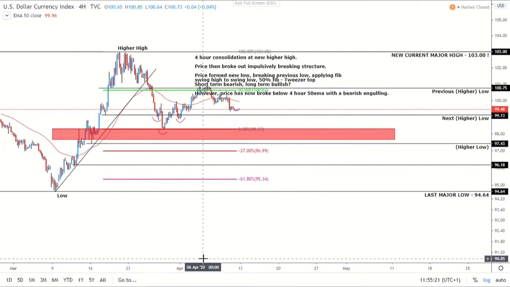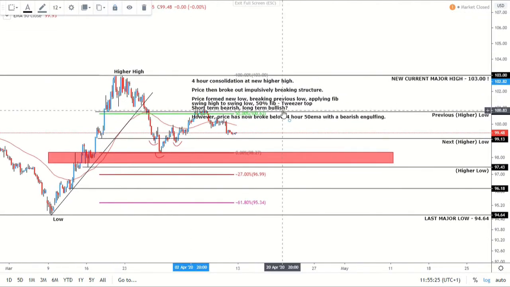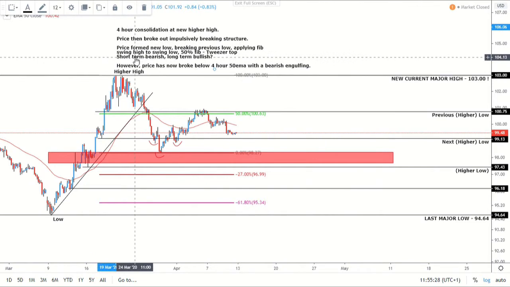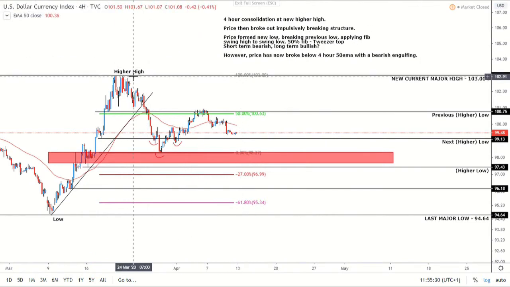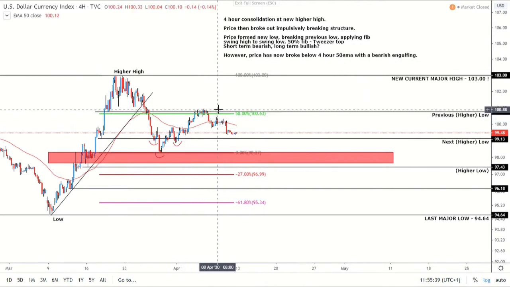So on the 4 hour, it does get a little bit messy. Following on from last week, we can see that price had that 4 hour consolidation that we spoke about up here, and then the price came down, broke through that trend line, formed that inverted head and shoulders, which we haven't really seen anything happen from, and then stalled around that previous high low, 100.75. Then it made a lower high, broke back through the 4 hour 50 MA. Then we hovered on it, and then had another impulsive move to the downside, and now we're slowly seeing some consolidation.